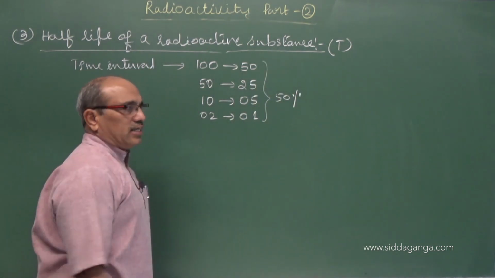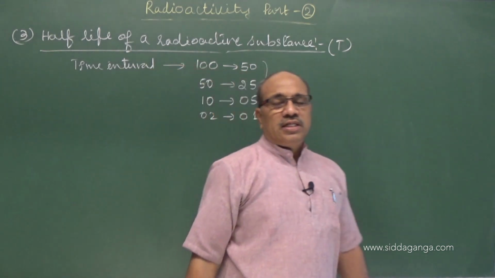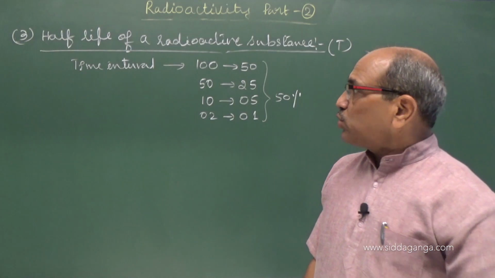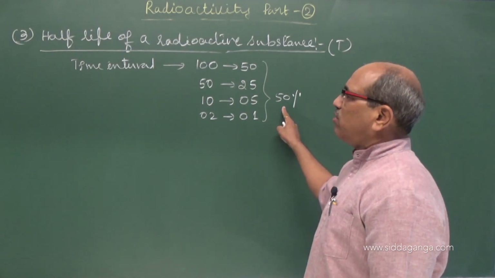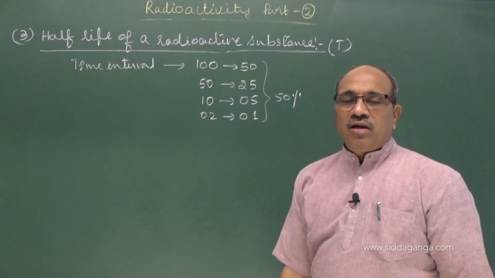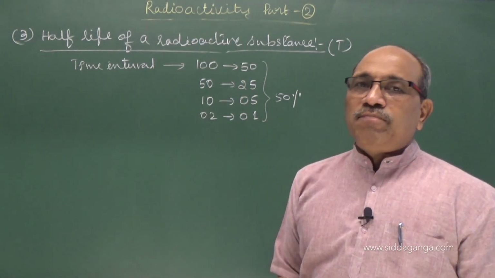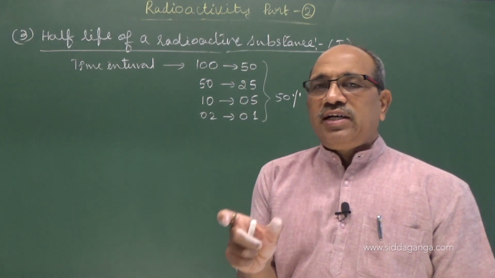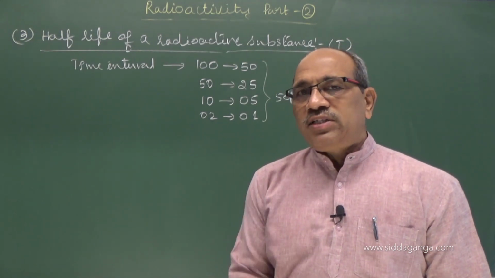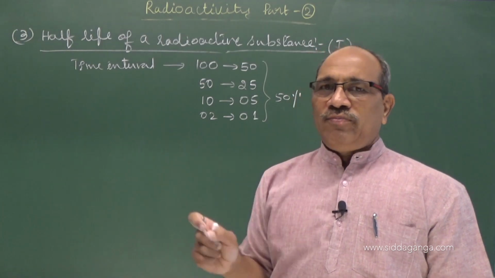In percentage I have written. The time taken by the radioactive sample to reduce to 50% of its initial value is called half-life. Half-life of a radioactive sample is nothing but the time interval taken by the sample to reduce to 50% of its initial value.